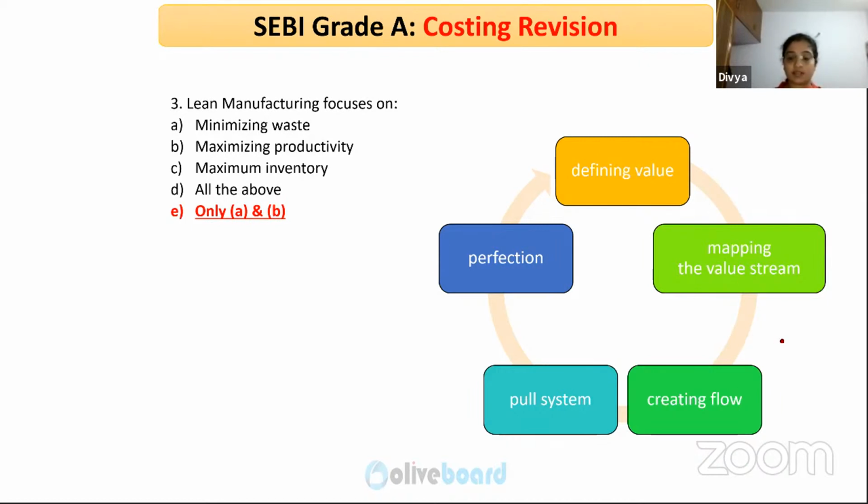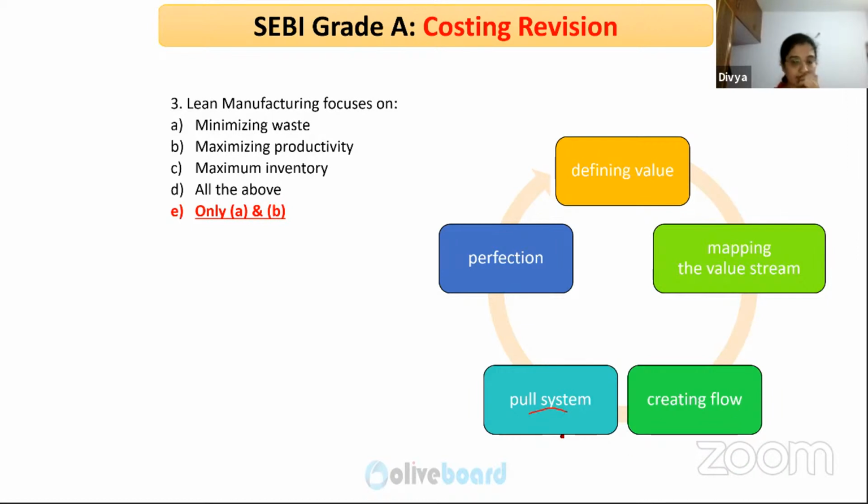In the same example, if you are taking purchase, identify a few suppliers, talk to them regularly. Take time once, finalize the suppliers, and talk to them whenever you have an order, and finalize the order. Don't take time out to search suppliers every time. So creating a flow, sustaining it, standardizing it. And then pull system. What is pull system?